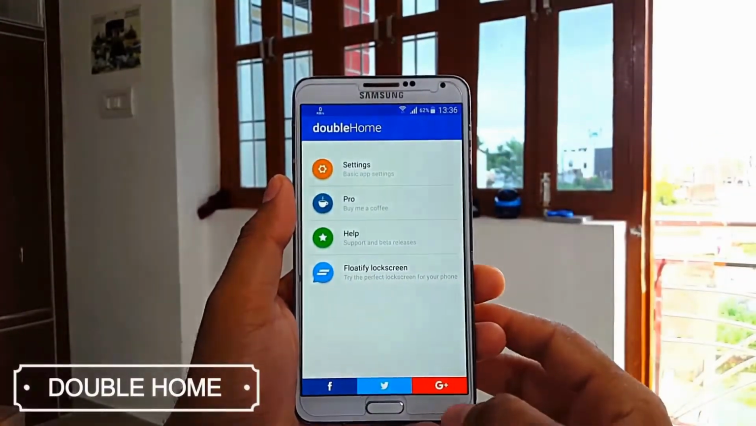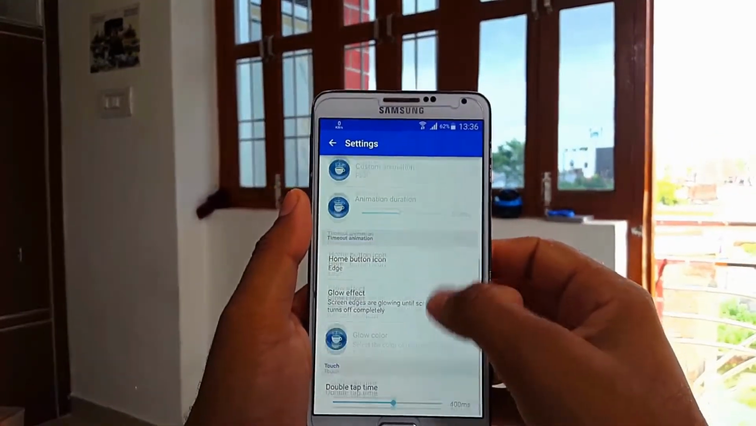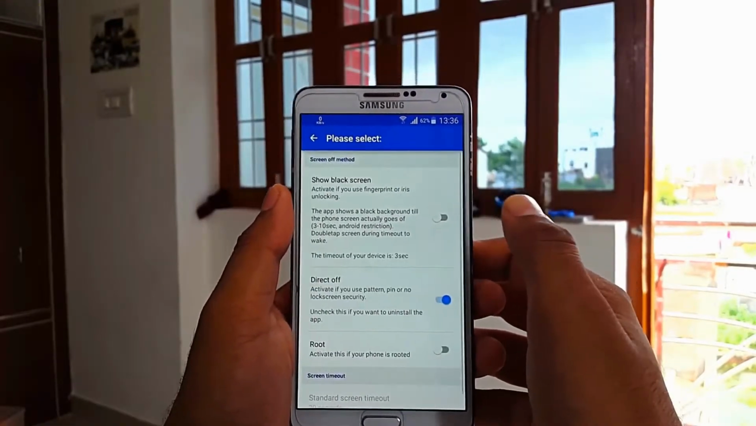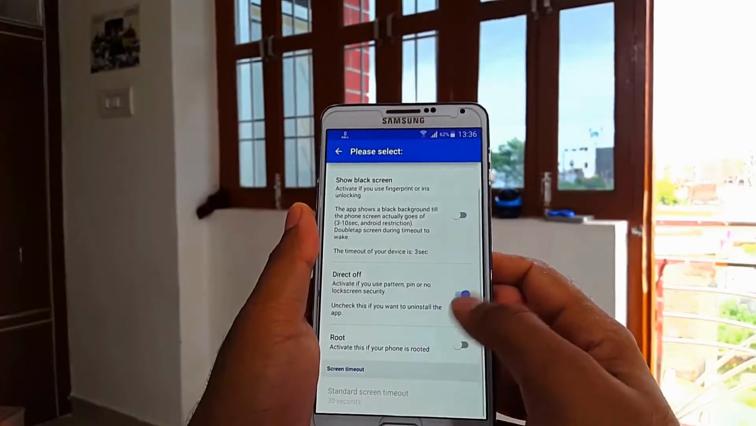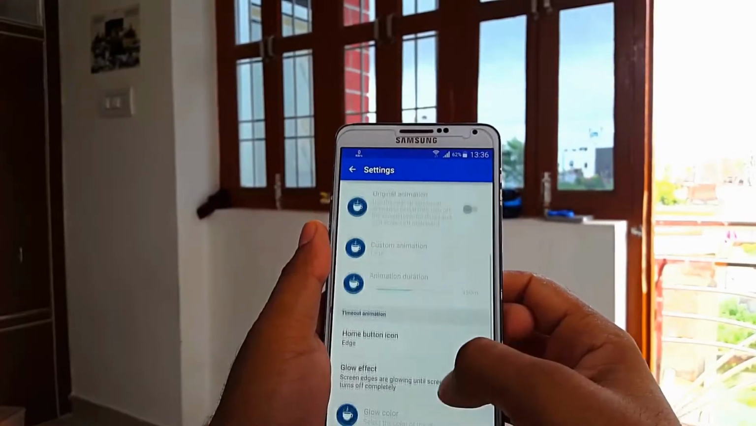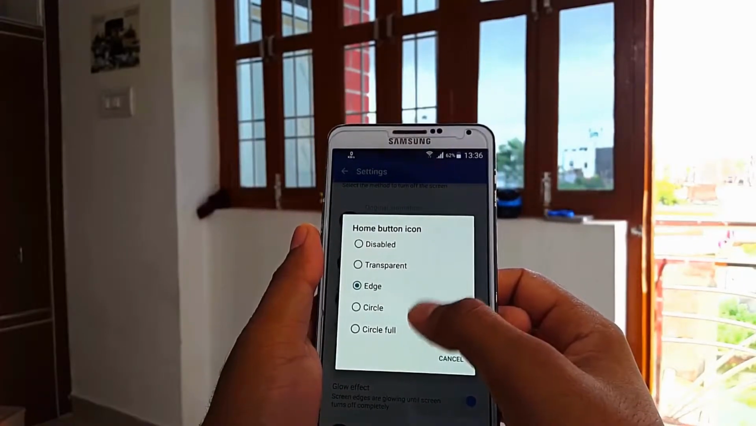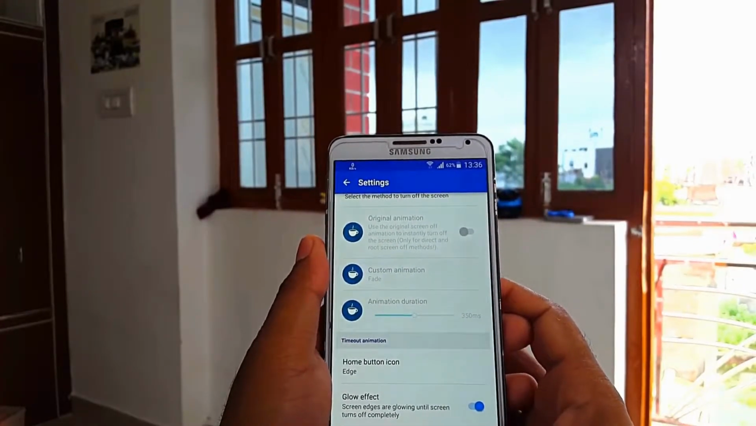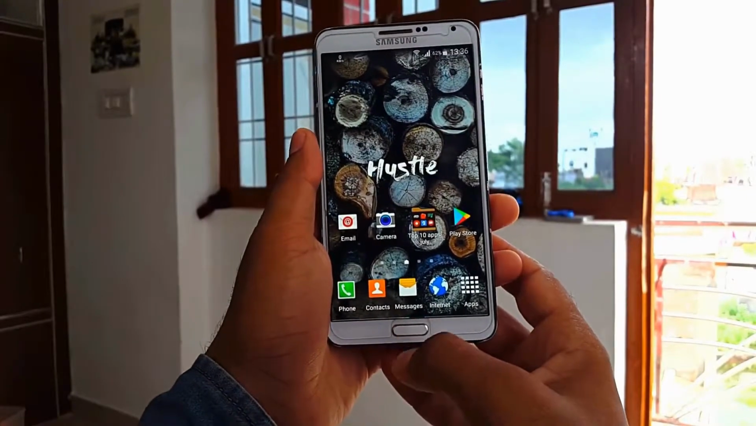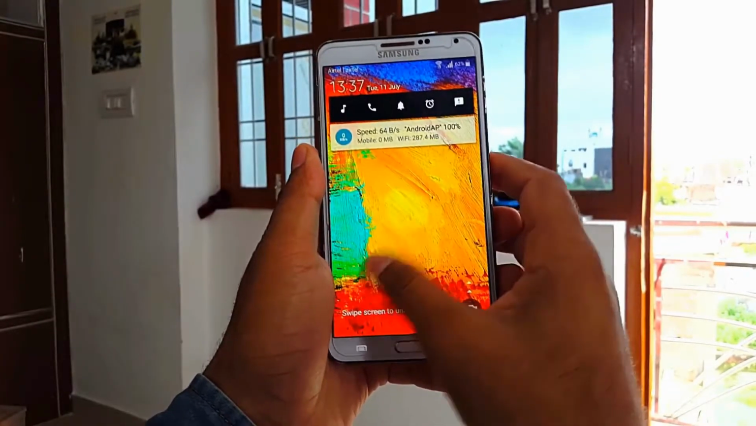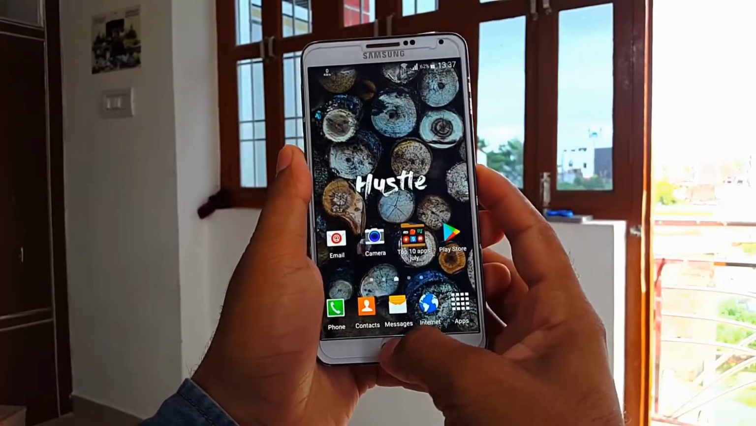Now moving to the next application, we have the Double Home application. This application turns off the screen when you double tap the home button. Double Home is the easiest and fastest way to turn off the screen. This app also supports fingerprint unlocking. It turns off the screen from anywhere, just double tap your home button to turn off the screen. It has many settings available in the settings menu. It's fast and has an awesome edge glowy effect. It's free on Play Store, so check it out guys, link is in description below.